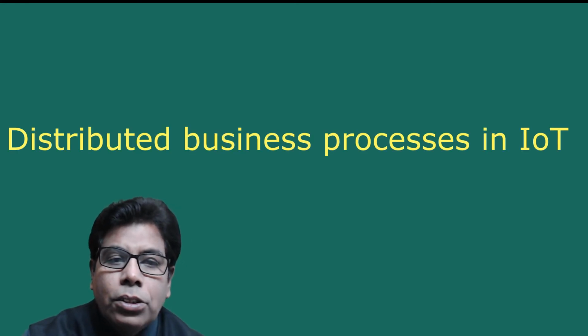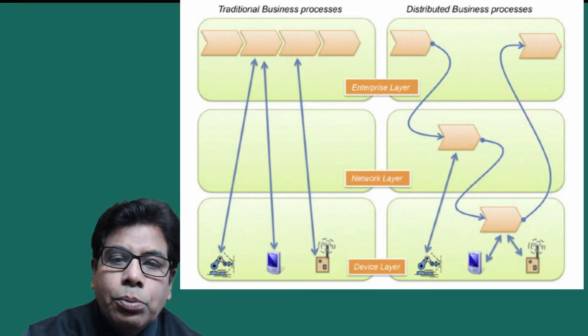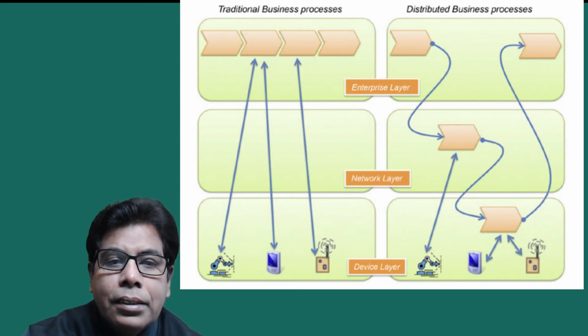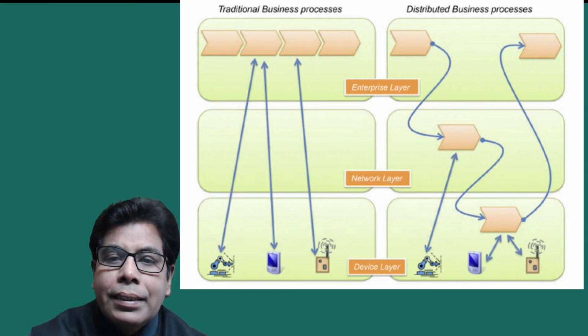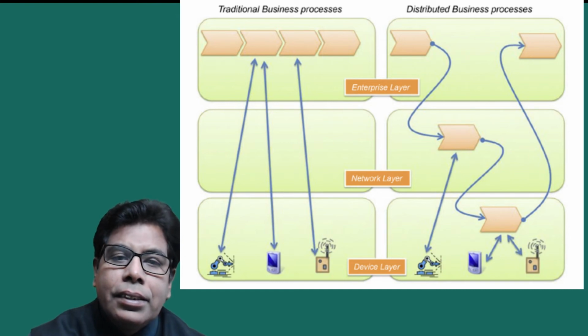Then let us go to the distributed business in IoT. Today, as seen on the left part of the figure, the integration of devices in business processes merely implies the acquisition of data from the device layer, its transportation to the backend systems, its assessment, and, once a decision is made, potentially the control of the device, which adjusts its behavior. However, in the future, due to the large scale of IoT as well as the huge data that it will generate, such approaches are not viable.